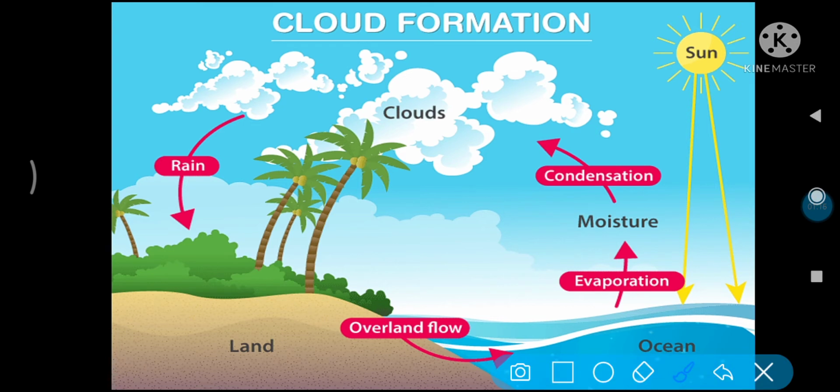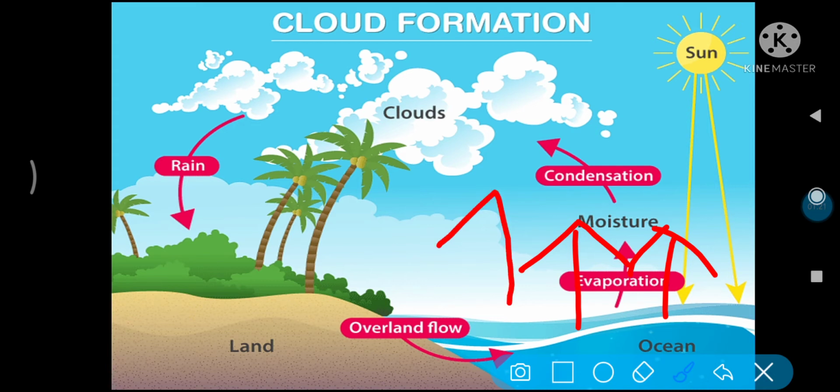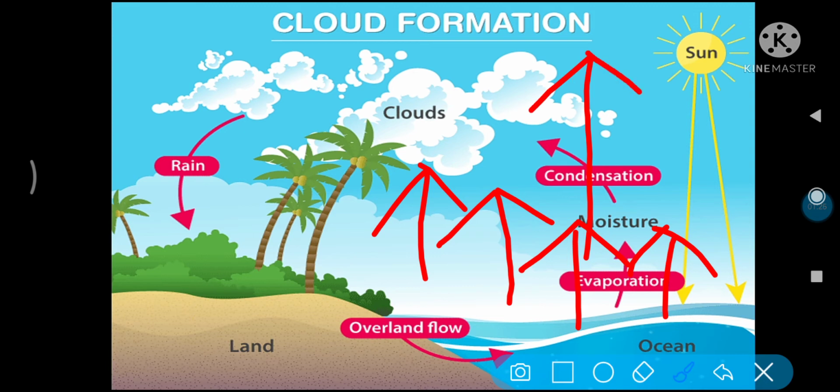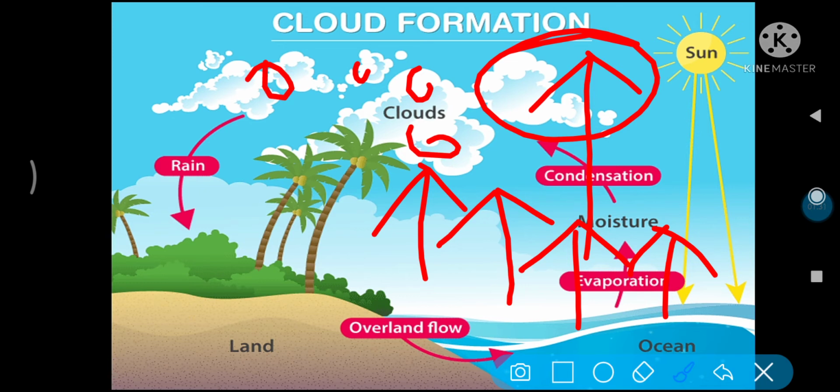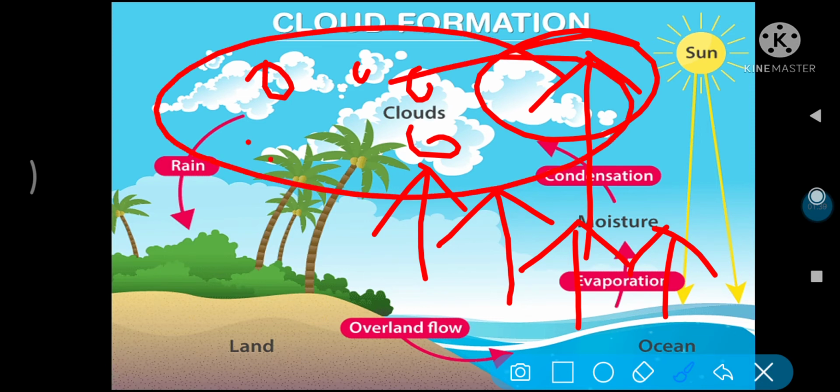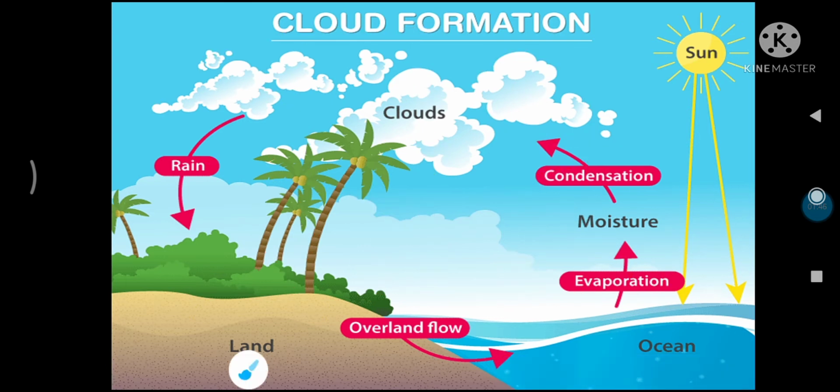So what happens? Due to evaporation, the water becomes water vapor and along with the air, it rises up. And when it goes up, then it gets cooled and forms cloud. Then when the clouds pass through cooler air, it gets further cooled and the tiny droplets of water become heavy and fall down as rain. So this is how clouds are formed and we get rain.